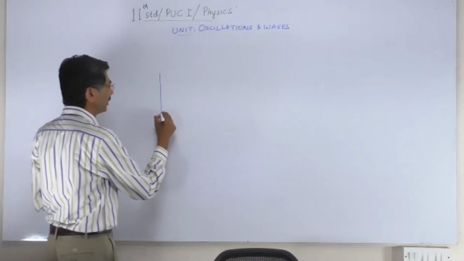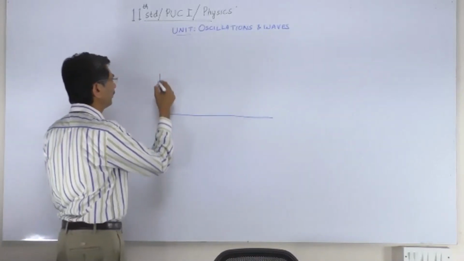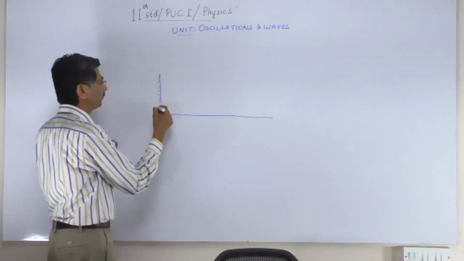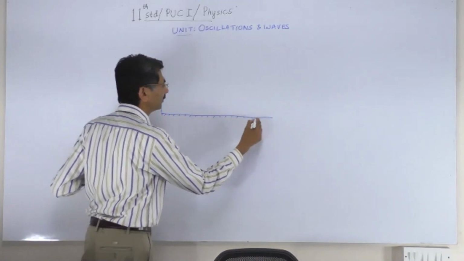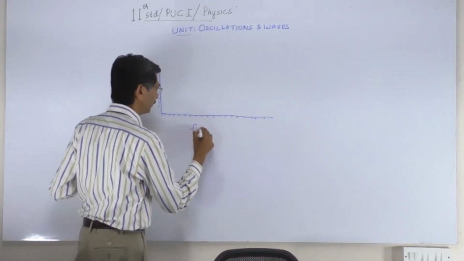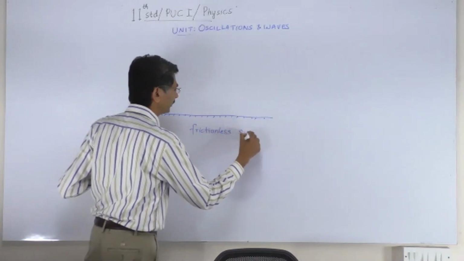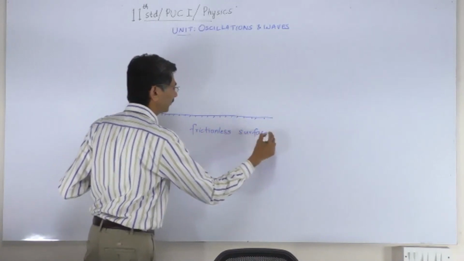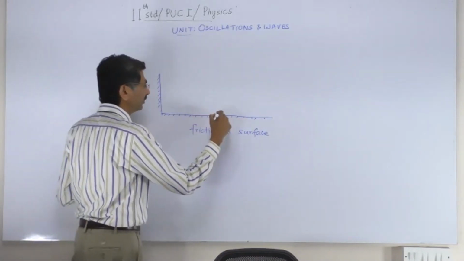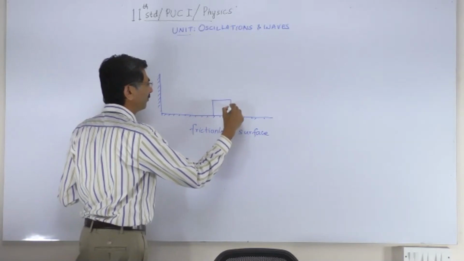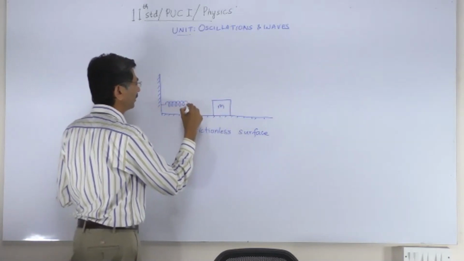If we have an arrangement of this kind, where we have a wall and a frictionless surface. Let us assume that it is frictionless. And if I have a body of mass m here, which is connected to a spring.